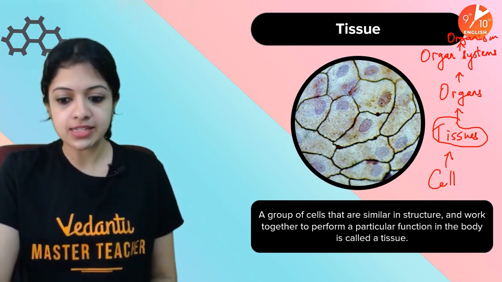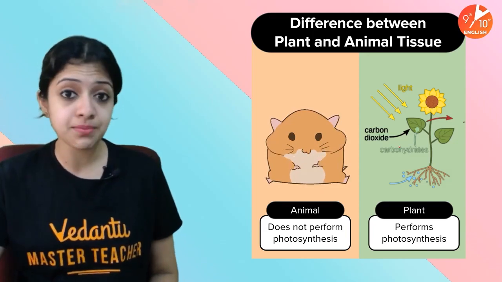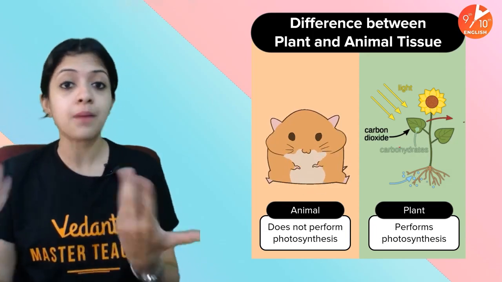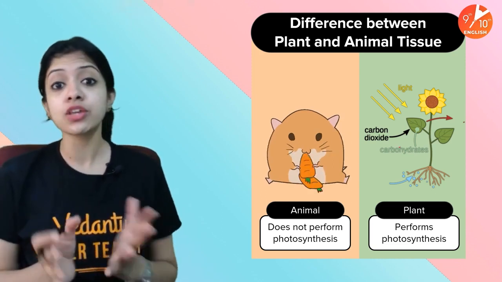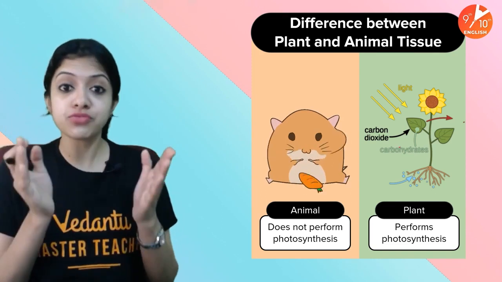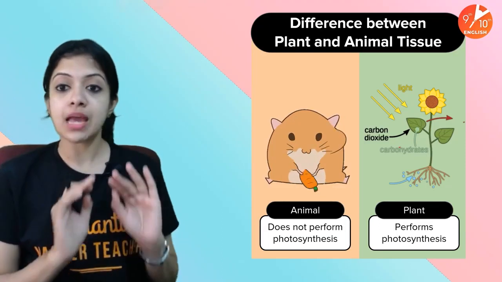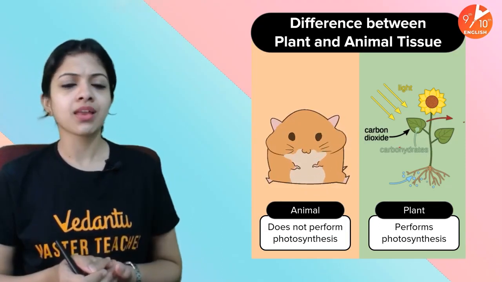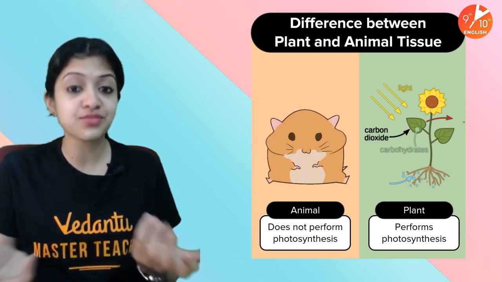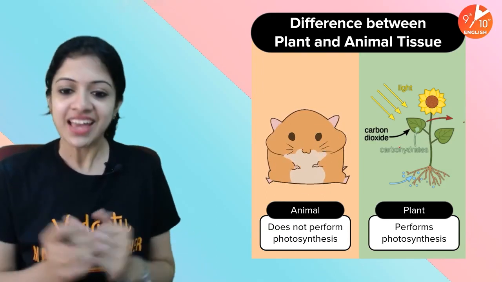So moving ahead, although I told you that plants and animals are both complex organisms, and both need to be made up of tissues, there is a huge difference between the types of tissues making up a plant and the type of tissues making up an animal body. This is basically because the life processes and lifestyles of both are very, very different, right?